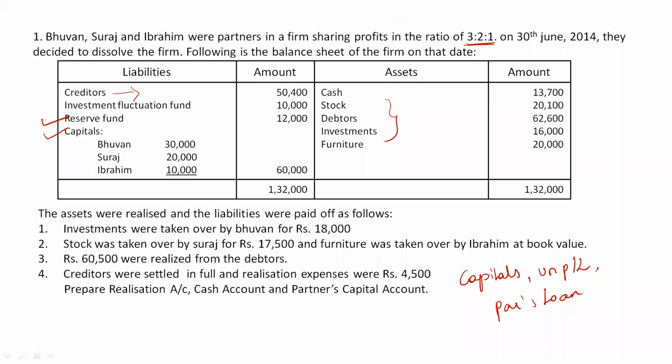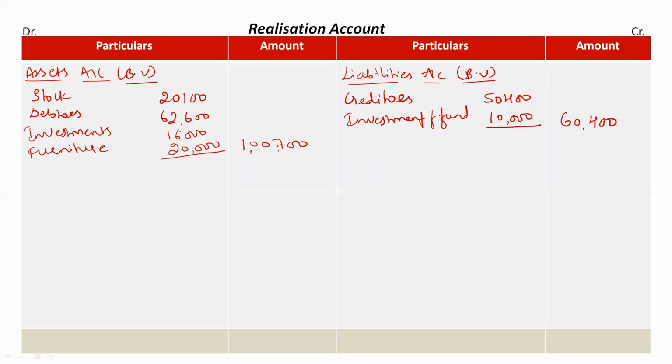Now the next information is given, right? So the second step is to see what all the assets have been realized and what all the liabilities have been paid. First of all, they have given that investments were taken over by Bhuvan for rupees 18,000. The book value of investments is 16,000 rupees, but one of our partners called Bhuvan is taking over the investment. So we will record it.